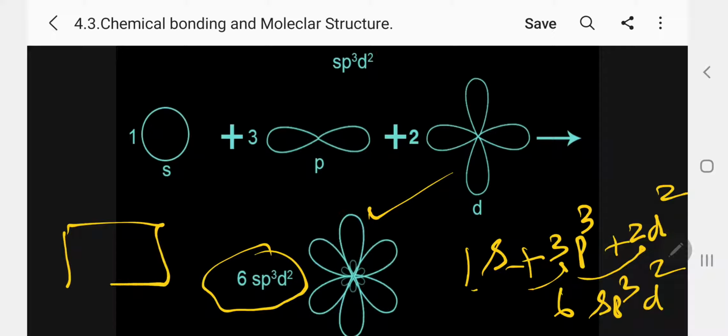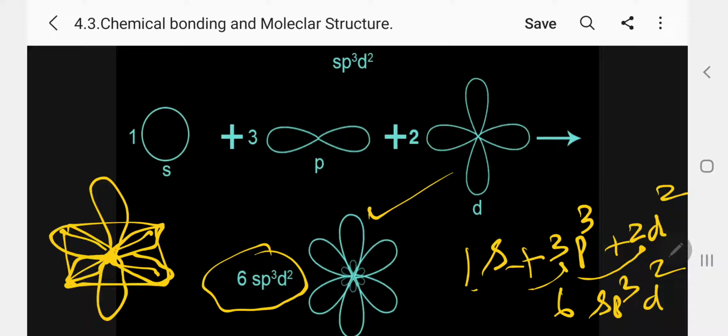Better, it's a rectangle. Then you put here one orbital, one orbital, one orbital, one orbital. This is called octahedral. So it is the tetrahedral, that is the octahedral. This is the octahedral. These are the 6 sp3d2 orbitals, equal in energy.